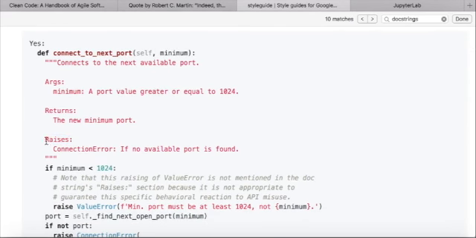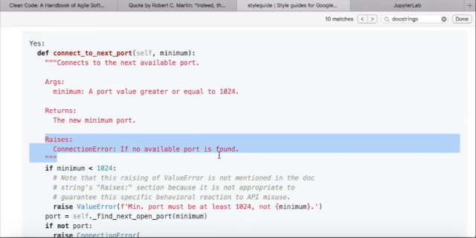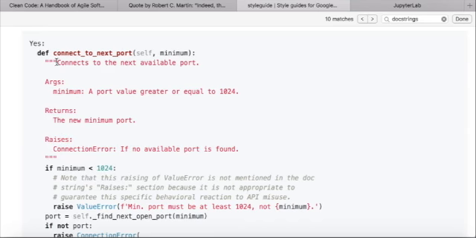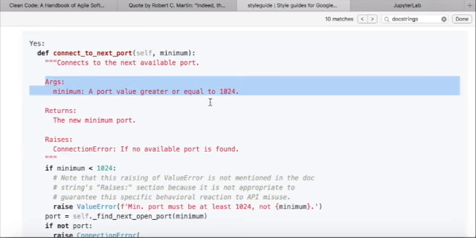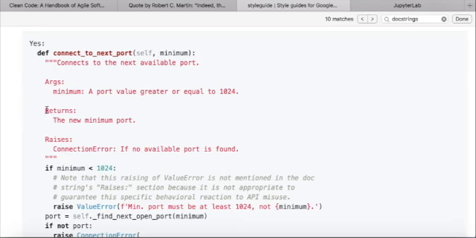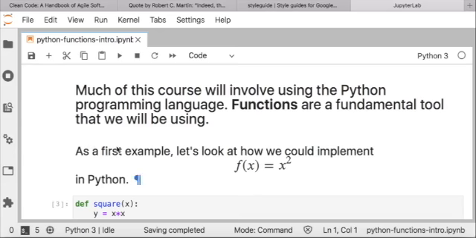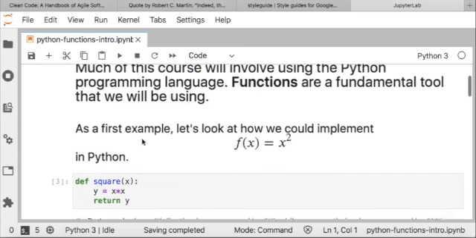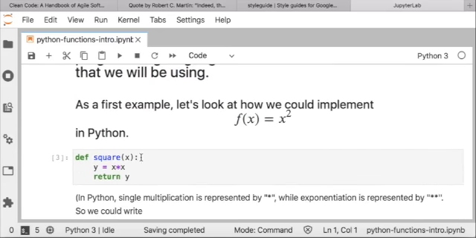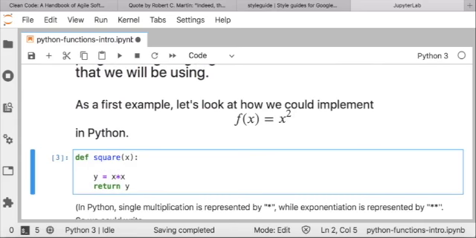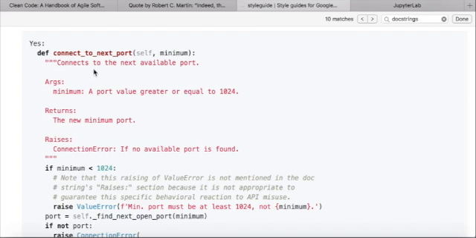We probably won't worry about raises right now, but we should definitely write a docstring that provides a description, provides the args, and explains what they are, and explains what the function returns. So I'm going to go back, and with that in mind, I'm going to look at this function that I've written here. So after def square, I should have 3. And let's look and see if we can copy this. Okay, connects to the next available port.